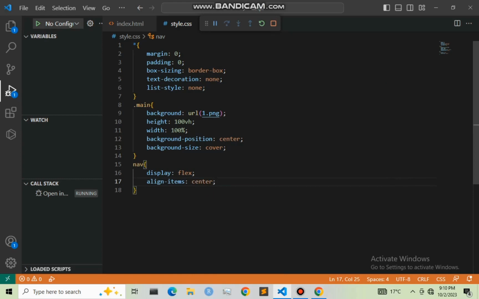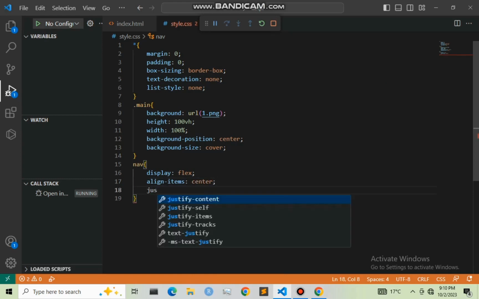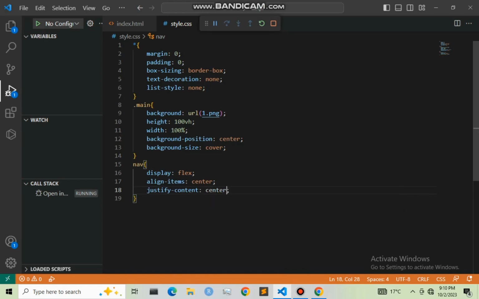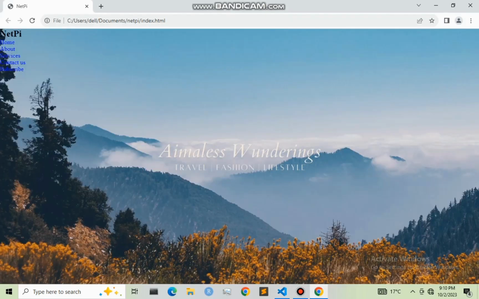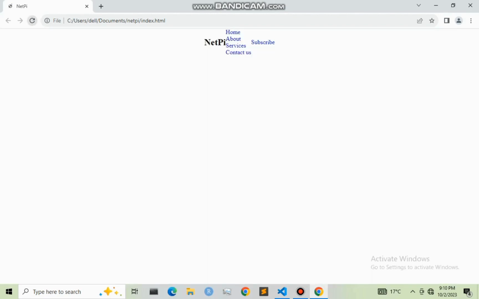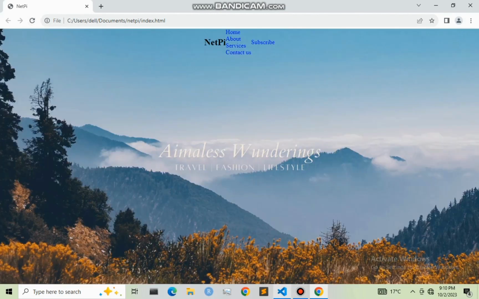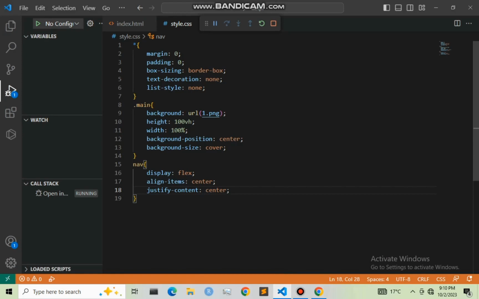And also I'm going to justify content to be also center. So let me refresh this. Justify content should be space between, sorry, space between. So let me save this and refresh it.